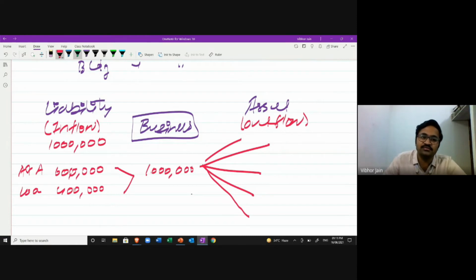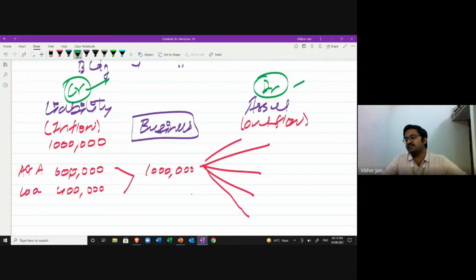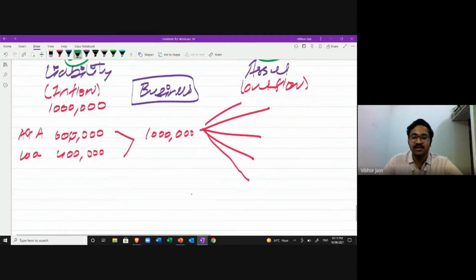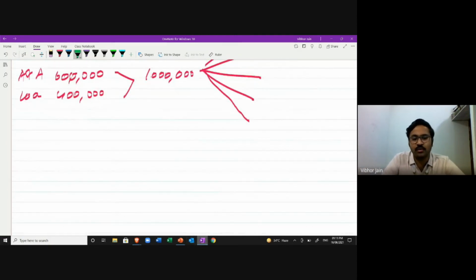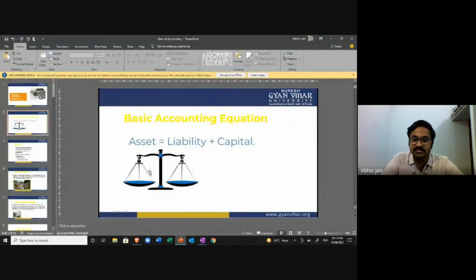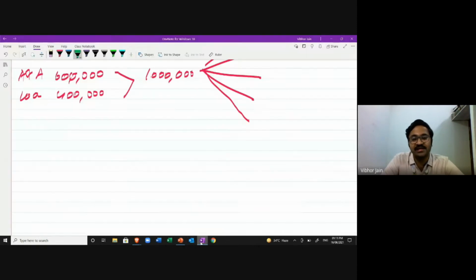For the purpose of accountancy, we call this credit, and this is called debit. So if somebody asks you what is debit and credit, you say, sir, debit and credit are used to represent the dual aspect, the dual nature of any business transaction. We'll talk about a business transaction later on. This is the accounting equation, and all the entries, all the transactions, all the events that take place in the business satisfy it.